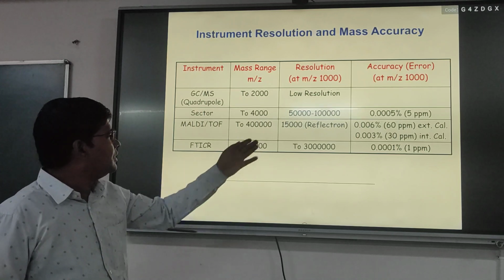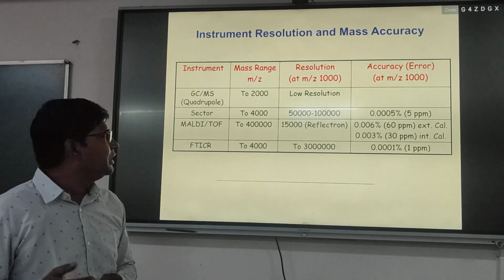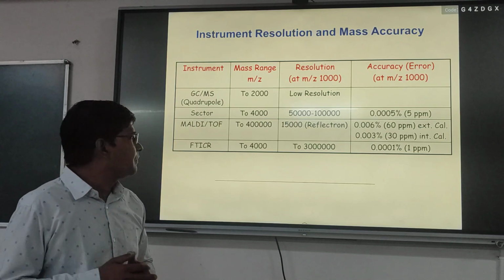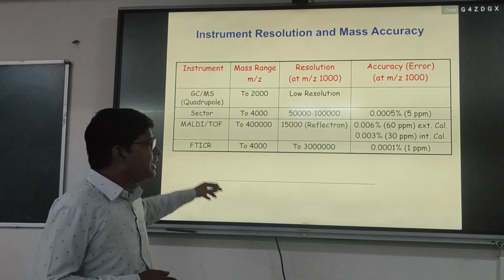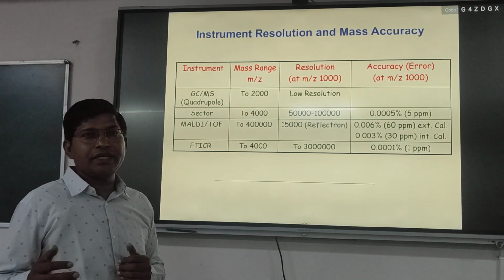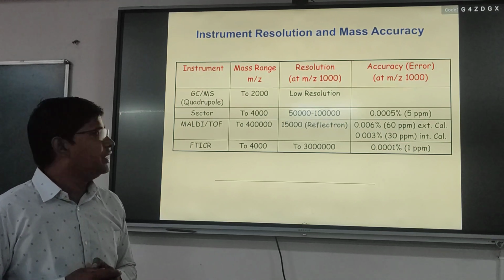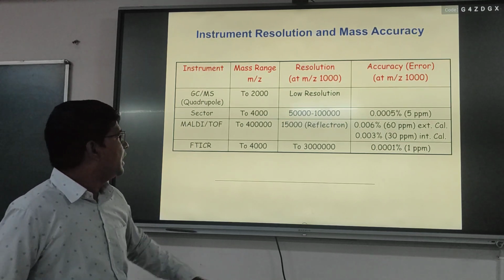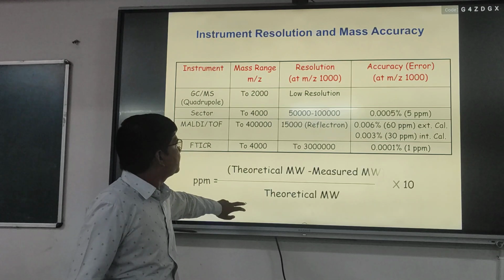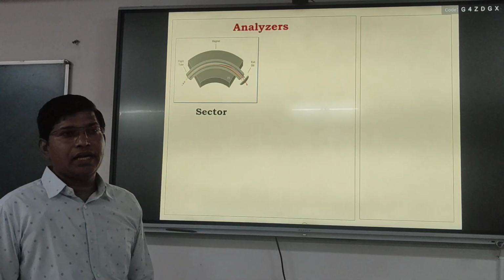100,000, and the accuracy is 0.005%. In terms of ppm it will be 5 ppm, and FTICR is a more accurate technique, giving accuracy for analysis of molecules in different mass spectrometry. Then we will finally see the analyzers.